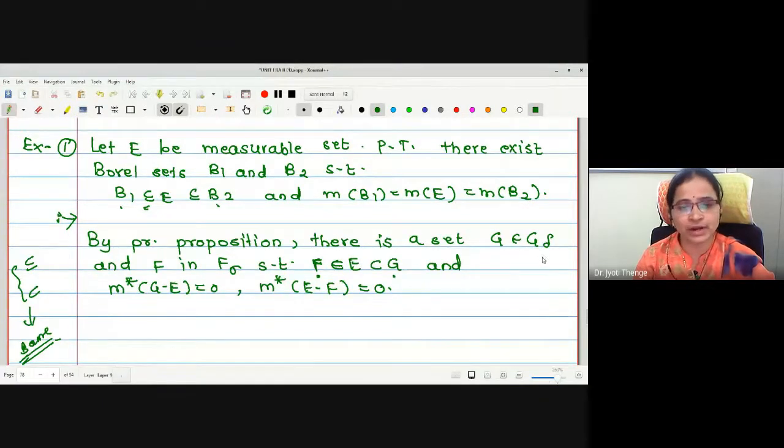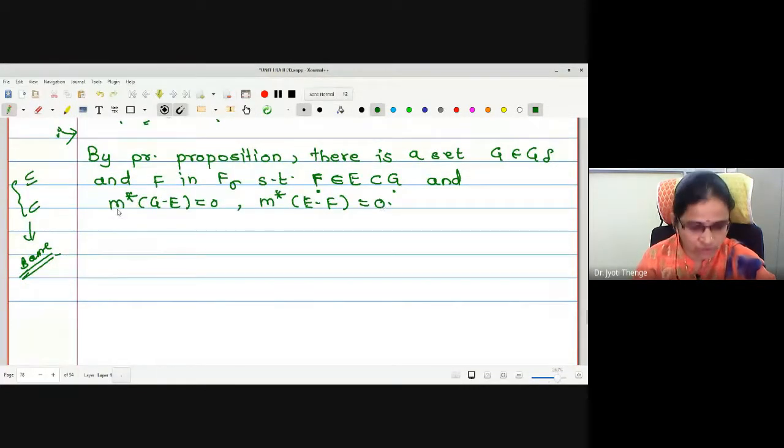Therefore, we know already these classes are the class of Borel sets. F sigma and G delta are the class of Borel sets. Therefore, it will give the existence of Borel sets B1 and B2. The job remains only to prove all these three measures are same. All these three measures are same. Okay. Let us continue the example.